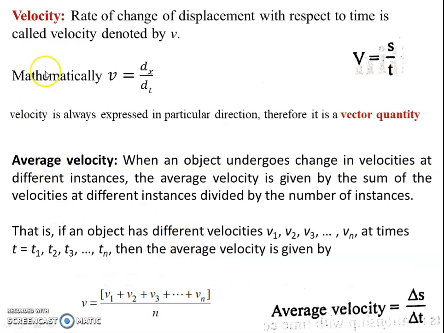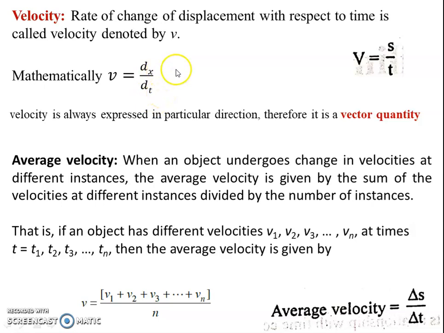Now we will see what is velocity. Velocity is defined as the rate of change of displacement with respect to time, and it is denoted by the letter V. Mathematically it is represented like this: V is equal to dx, the distance, over dt, a time interval.